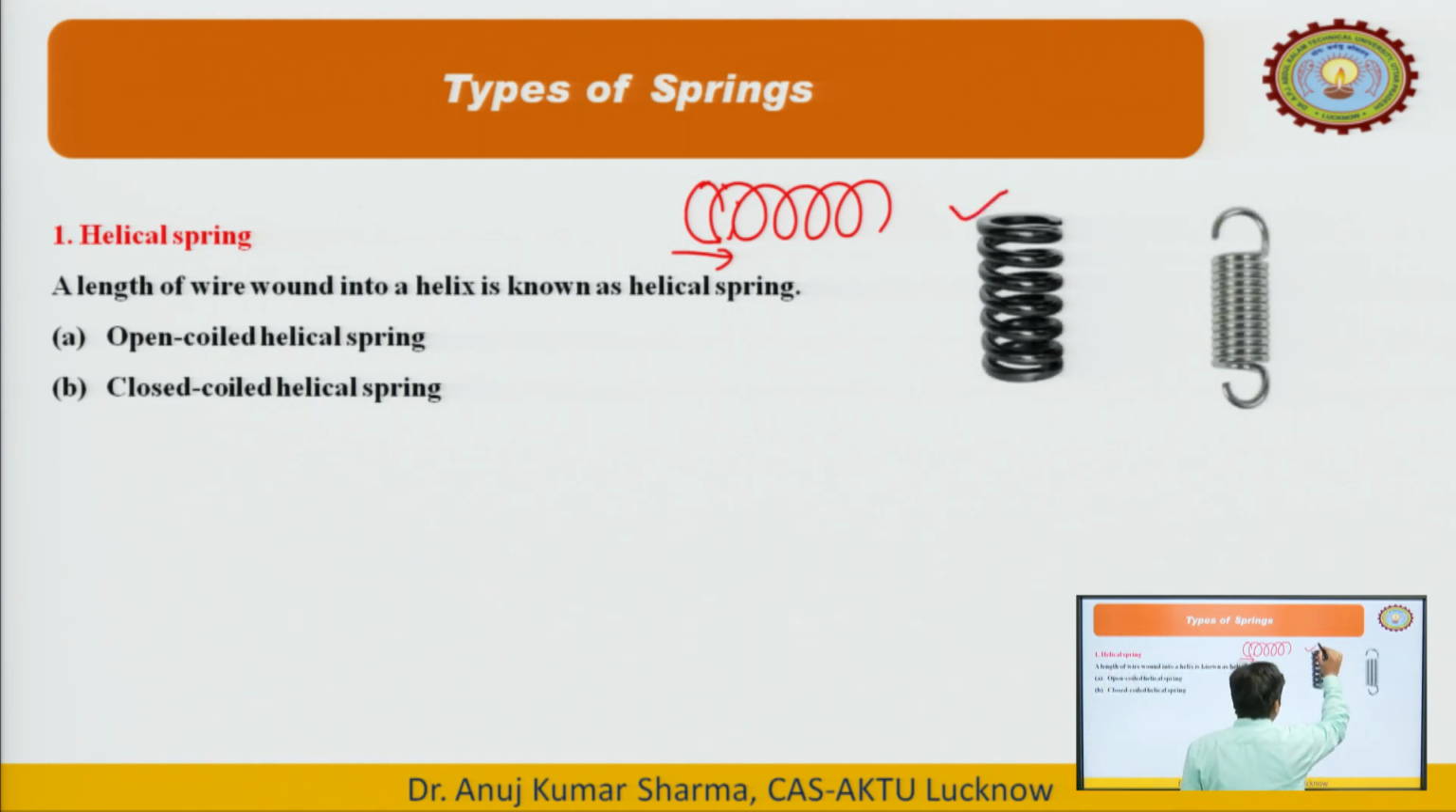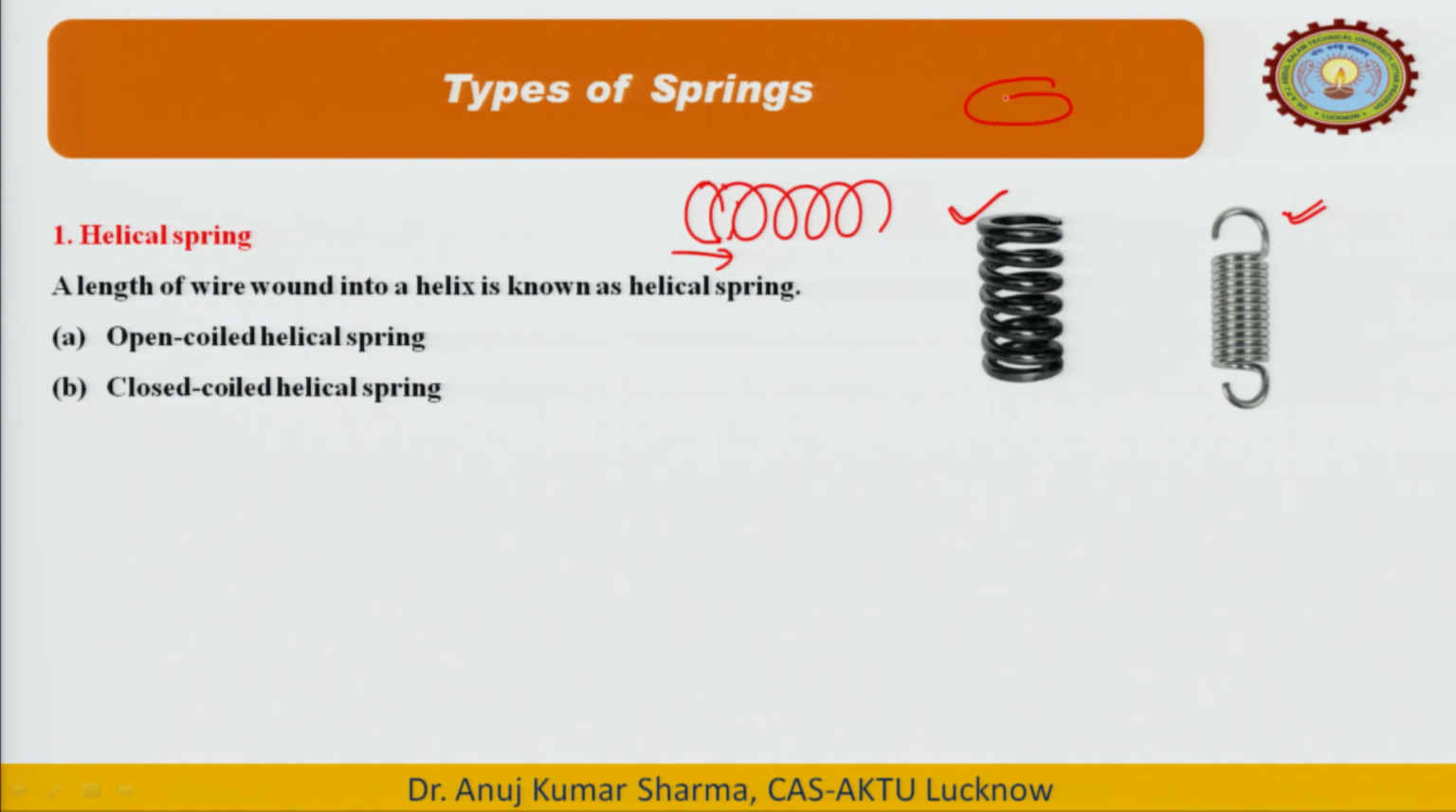So this spring is the open coiled helical spring and this is the closed coil. First of all, we should try to understand the different terminology we are using here. So these are the coils actually. Let us say if we draw it, it is going like this. This is one coil starting from here and this is the other coil.